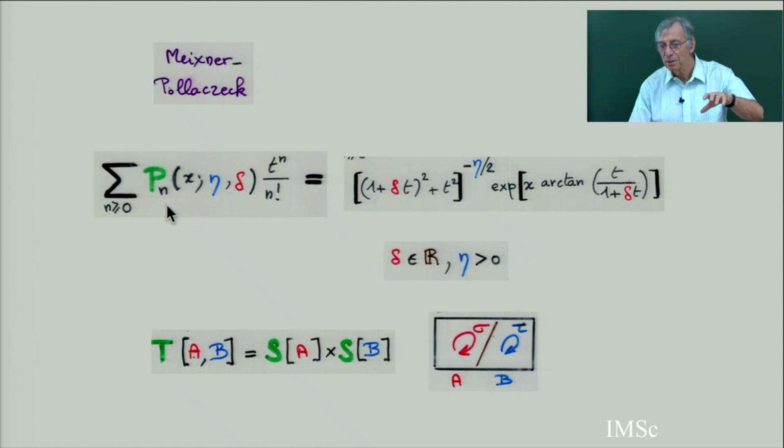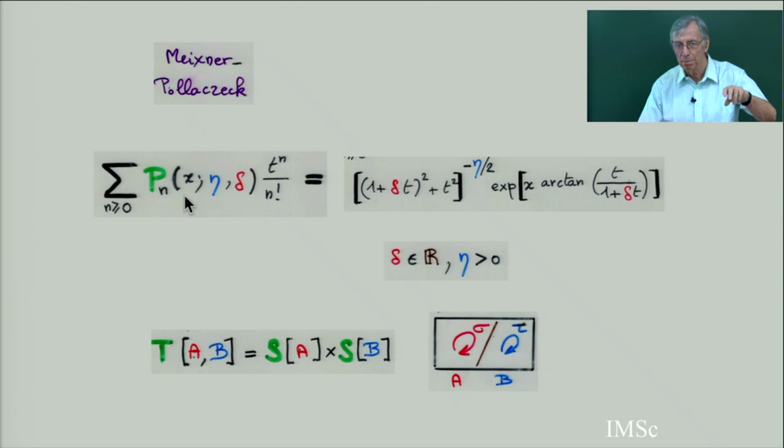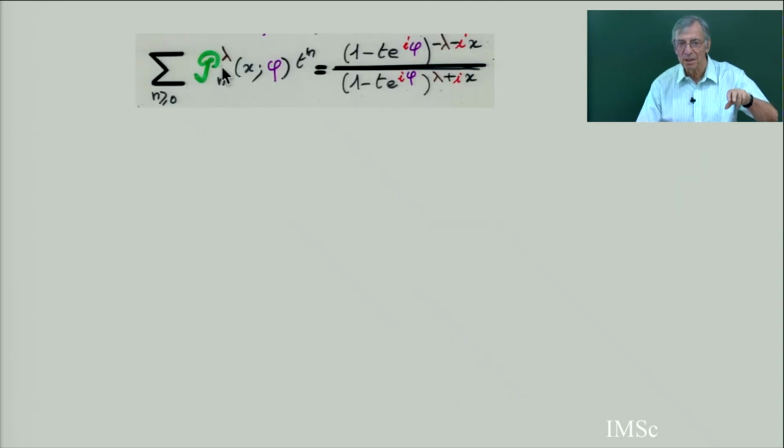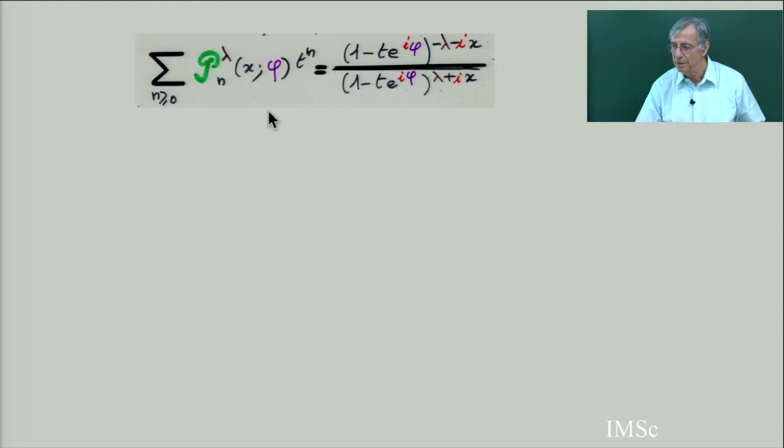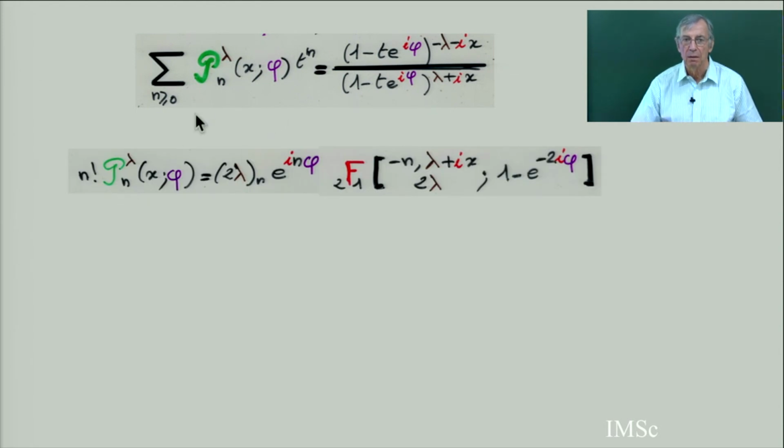Now in the standard books it's called Meixner-Pollaczek. This is not Meixner second kind, but Pollaczek. There is a change. When you put the variable e to the power i phi, this is another expression for Meixner-Pollaczek. So usually it's a change of variable, a change of notation for Meixner-Pollaczek. This is why it's in script.